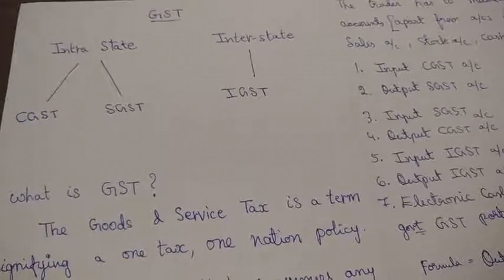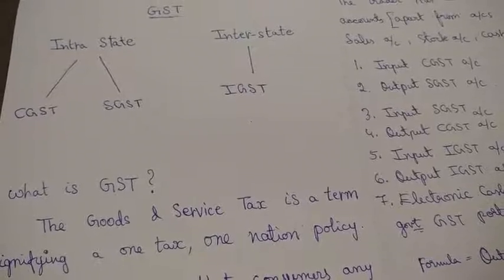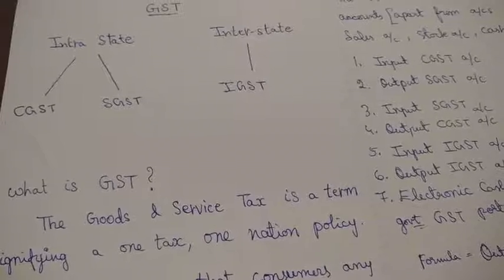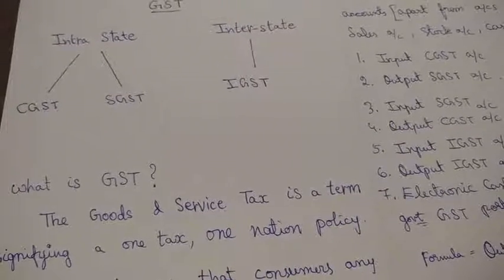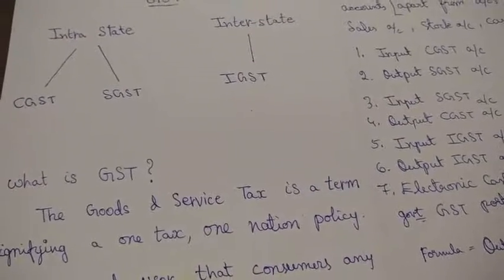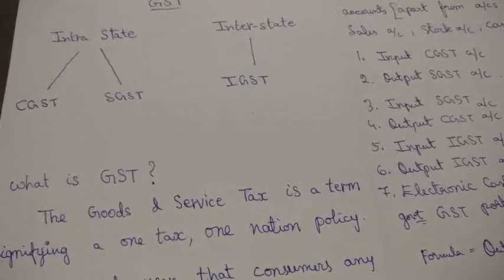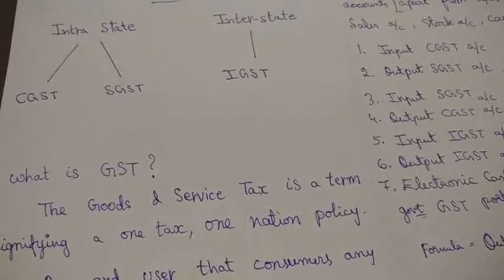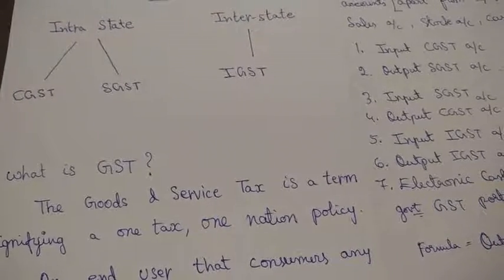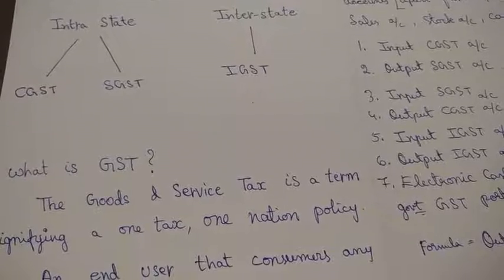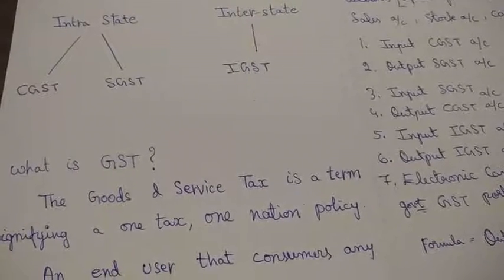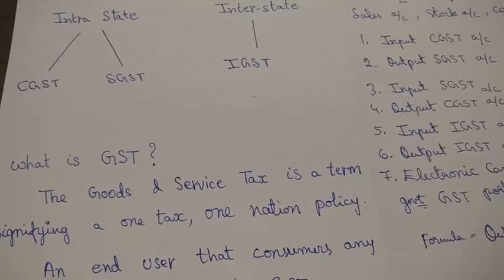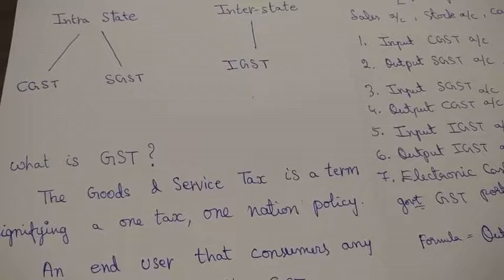Let us learn about GST. GST is classified into intrastate and interstate. What does intrastate mean? When transactions, goods purchase and sales, happen within the state or locally, it is called intrastate. And intrastate is split into two taxes, that is CGST, Central Goods Service Tax, and SGST, State Goods Service Tax.